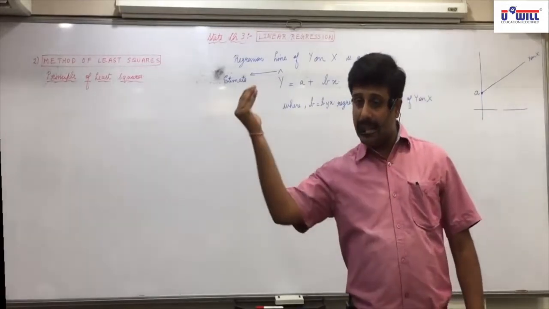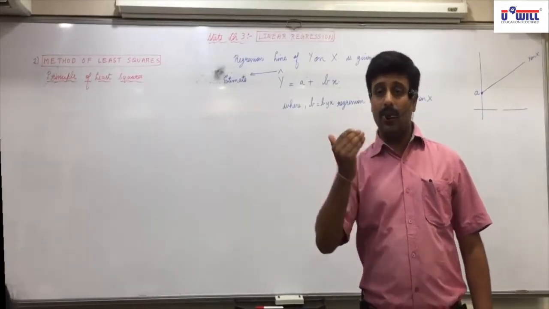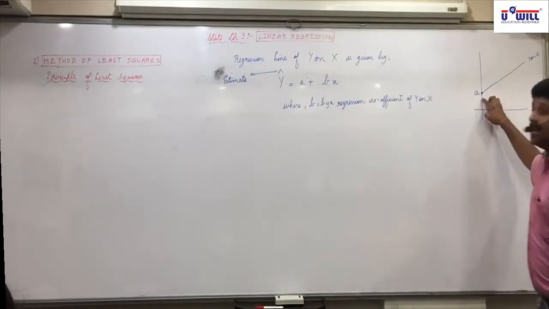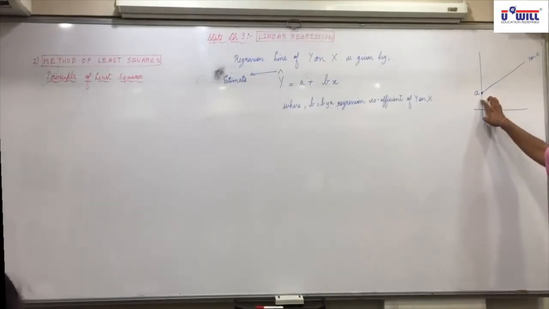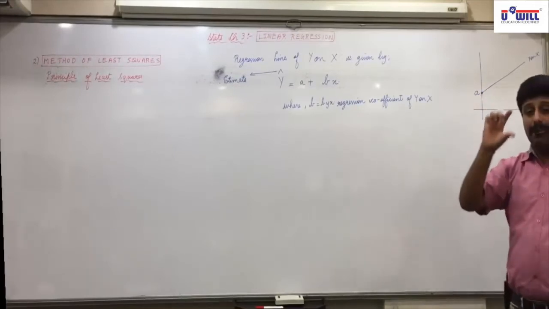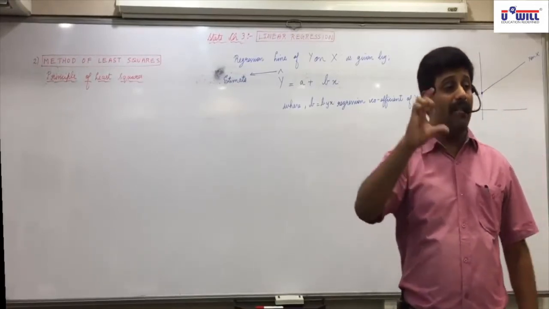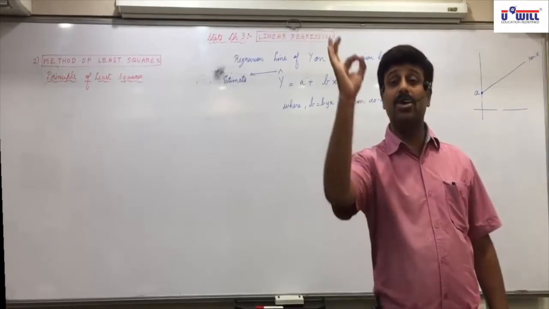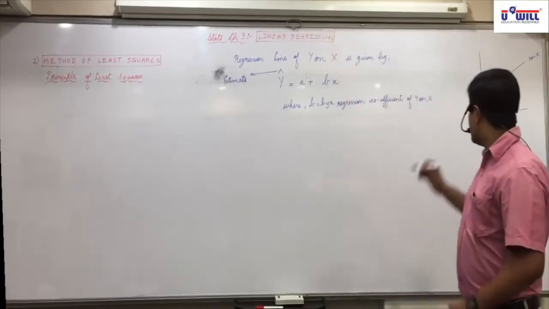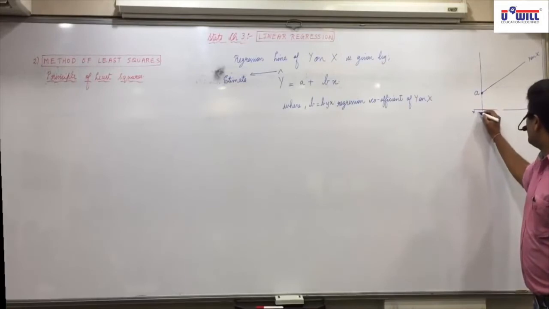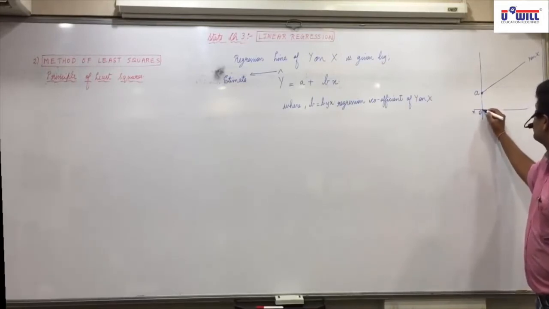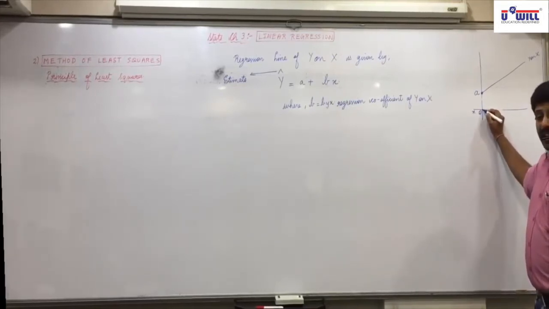Intercept means where it touches the axis. So wherever the regression line touches the y-axis, it is called a. What is this a? It is the minimum value of y, which will always take place even if x is 0. As you can see, at this point the value of x is 0.